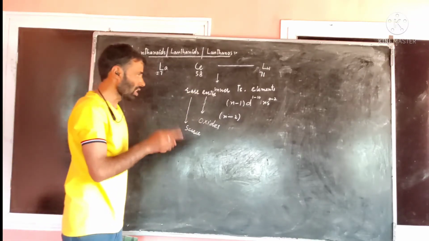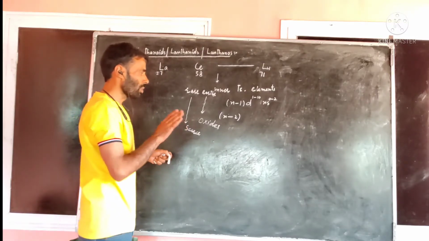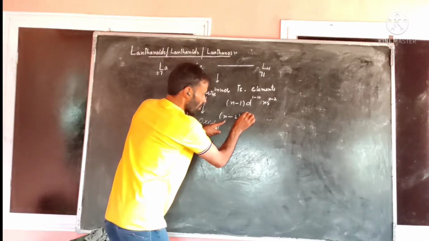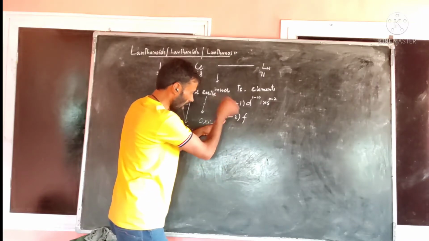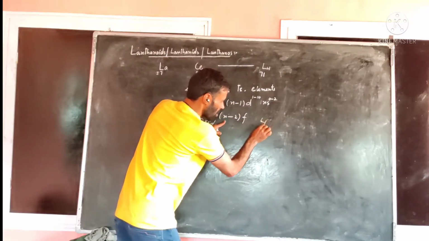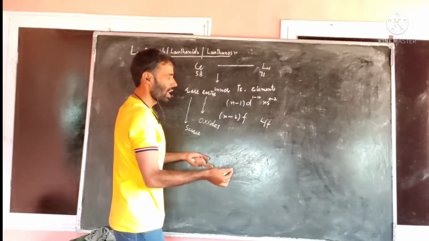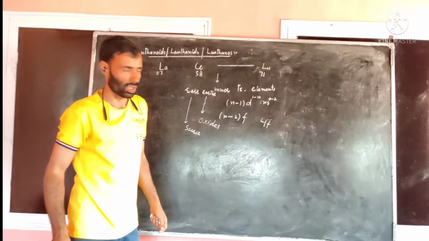Simply we call these elements inner transition elements because in them the (n-2) f subshell gets progressively filled. Within lanthanides the 4f subshell gets progressively filled. In actinides, the 5f subshell gets progressively filled.